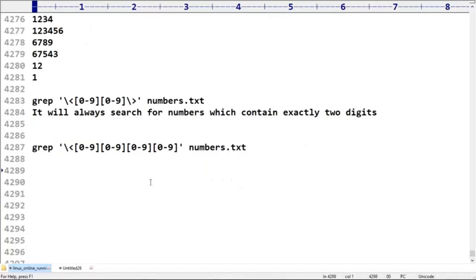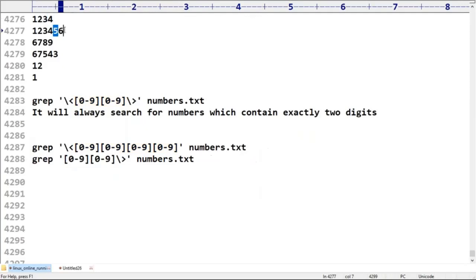Now I'm trying to take the same thing, but at the end, let me remove this one and let me remove this. Here I'm taking it like this. What is the meaning of this one? Can you please confirm? Compulsorily the word should end with two digits, but before that any number of digits can be there, no problem at all.